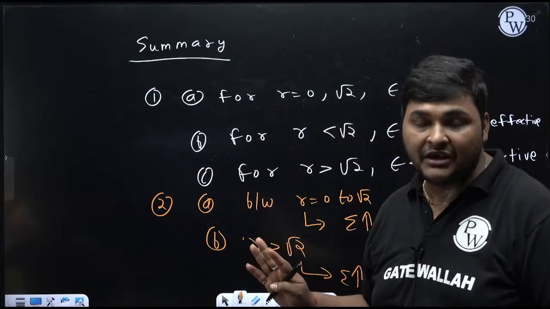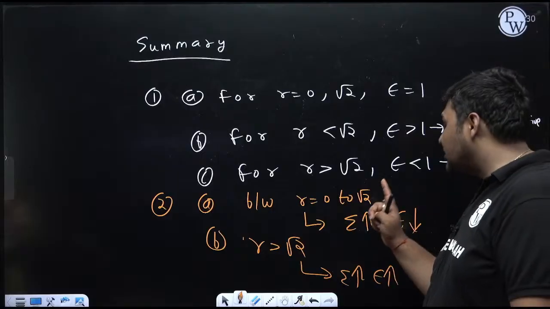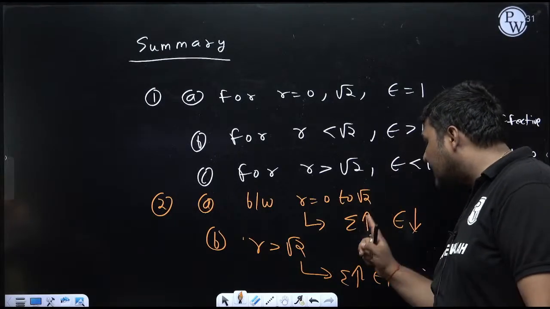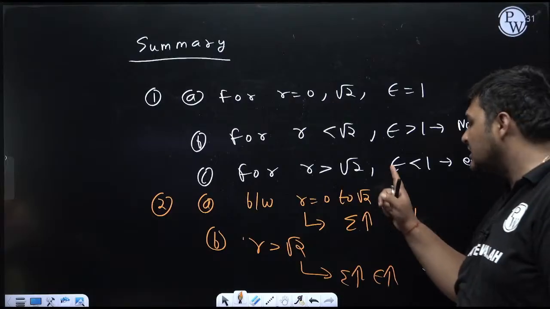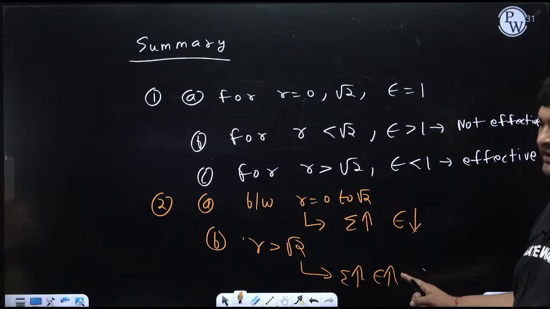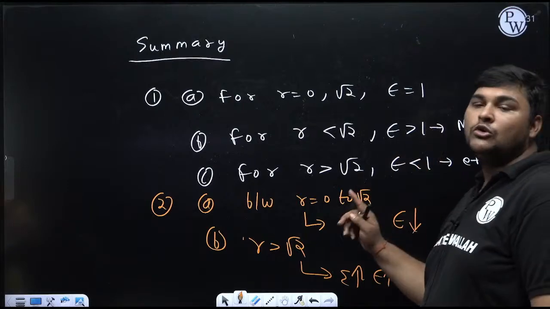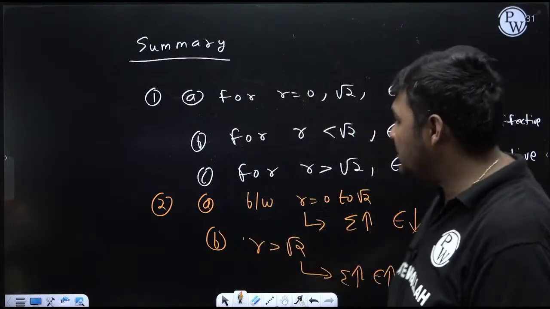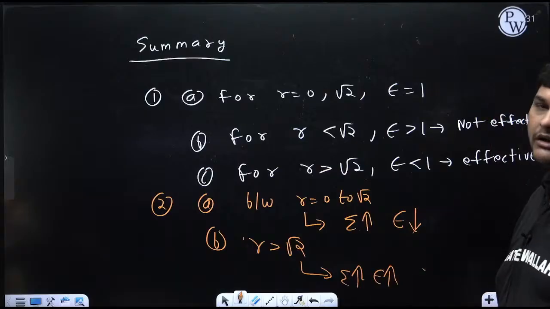I cannot say; I need to know the range of r. In the not effective isolation range, by increasing zeta, epsilon will decrease. In the effective isolation case, by increasing zeta, epsilon will increase. And if r is exactly equal to root 2, there will be no change in epsilon by increasing zeta. So just remember this graph and you will never make a mistake.